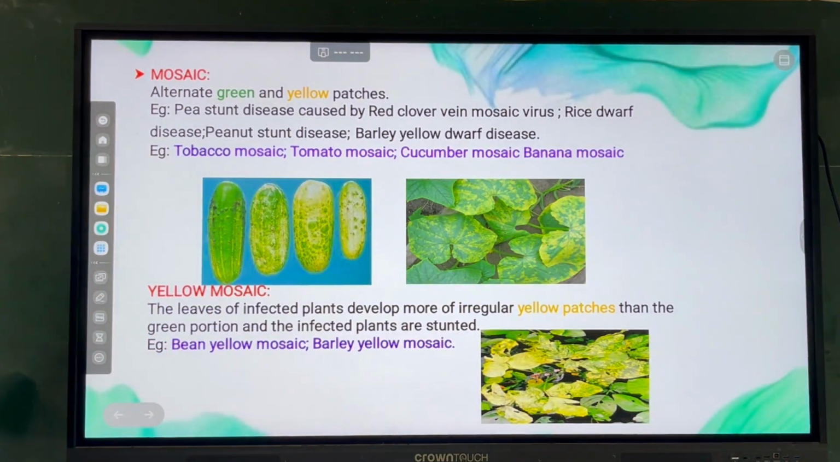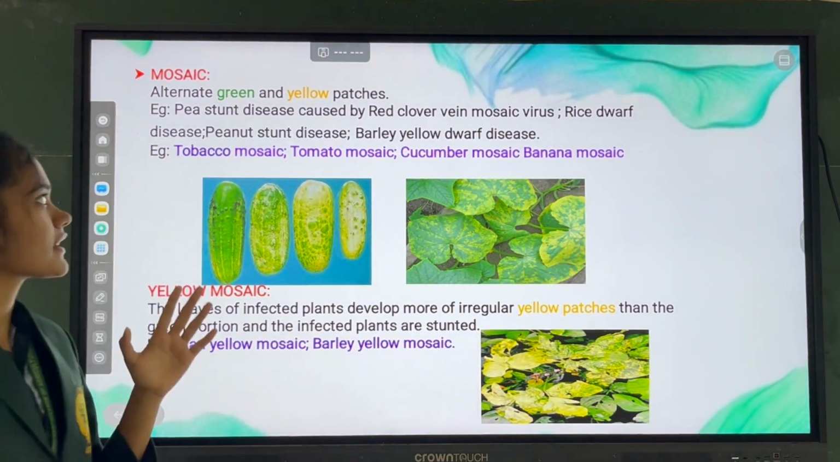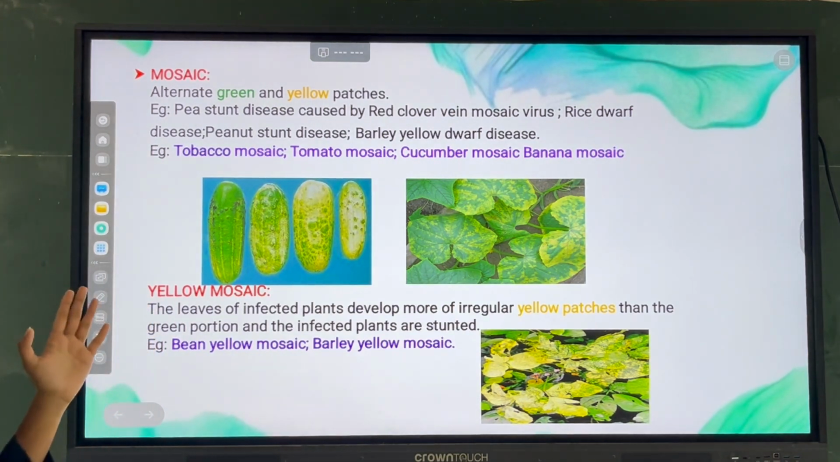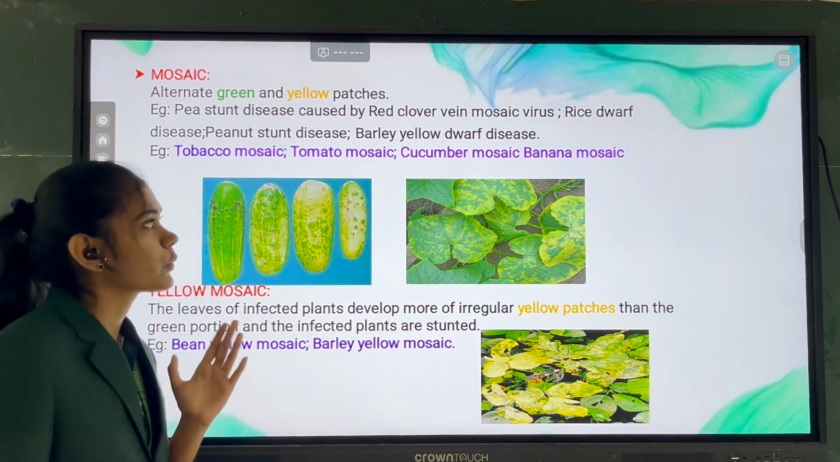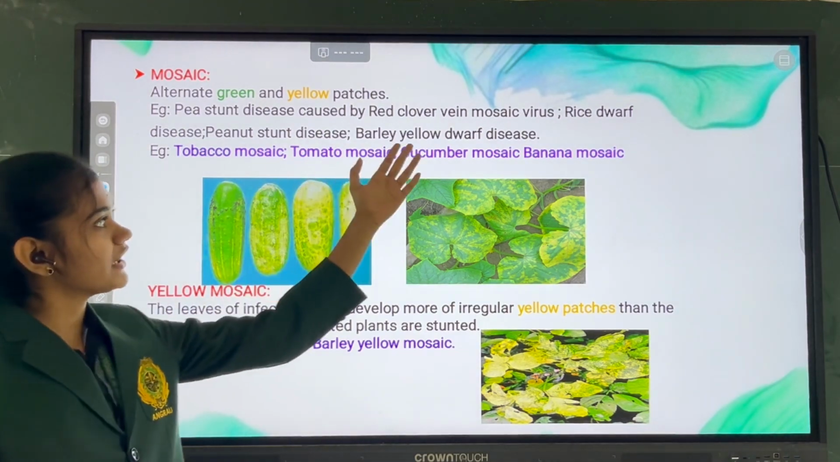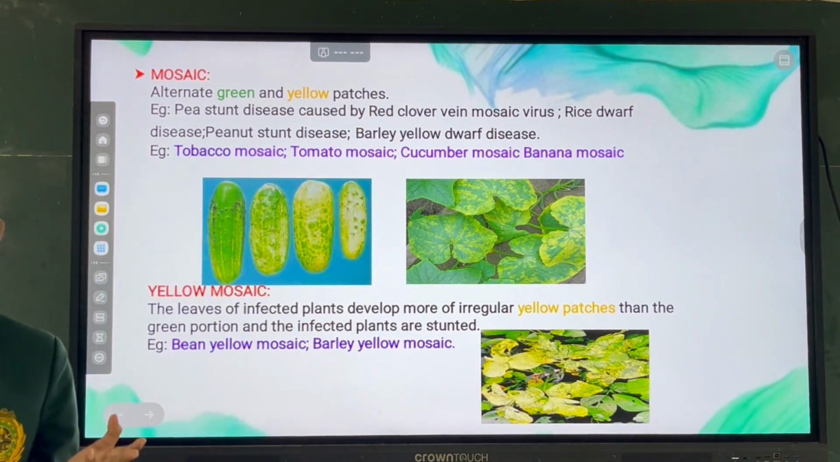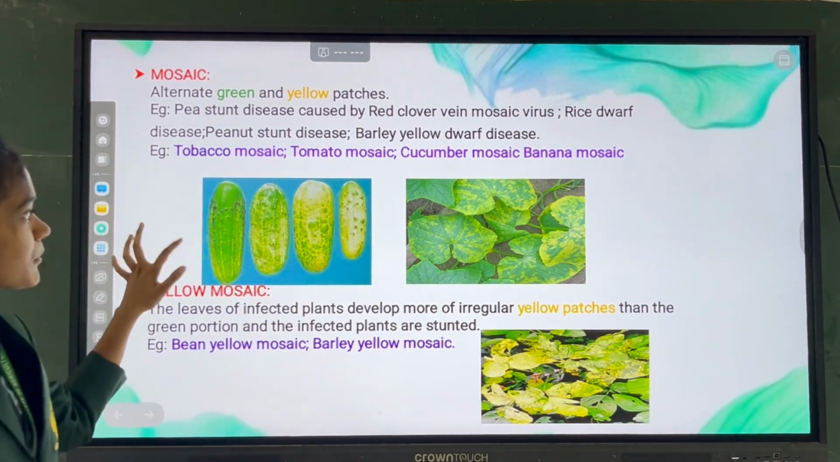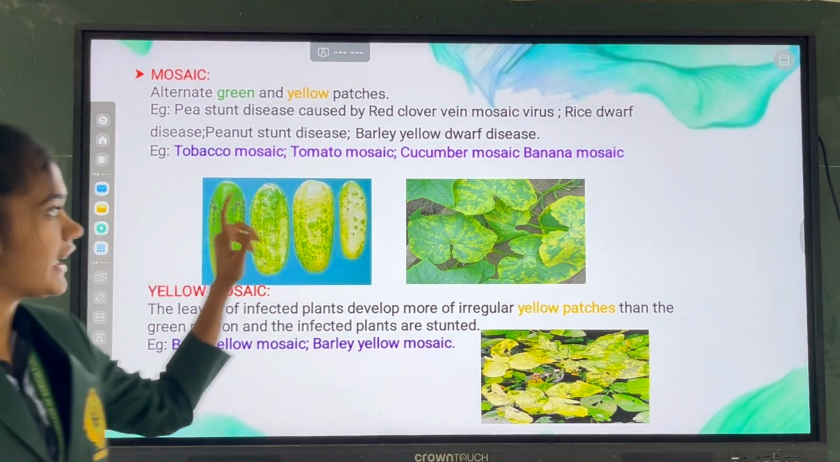First one, mosaic. Alternate green and yellow patches are seen in mosaic. Examples like pea stunt disease caused by red clover mosaic virus, rice dwarf disease, pea stunt disease, barley yellow dwarf disease, tobacco mosaic, cucumber mosaic. This is the symptom of cucumber mosaic in vegetable and in leaves.